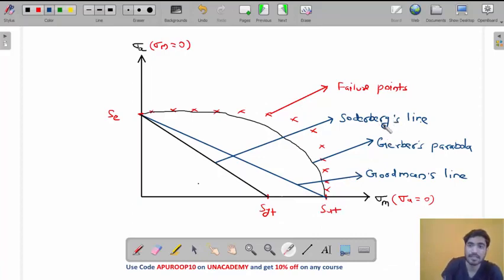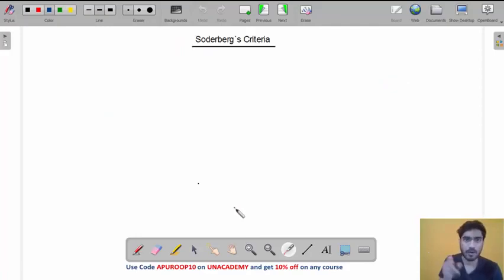Okay, so we have three different criteria. Just like we saw 5 theories of failure in static loading, here we are seeing 3 different theories: Soderbergh, Gerber and Goodman, my friend. Okay. Now, my friend, this is the graphical representation. We have to see their mathematical equation also. We have to see the equation of the Soderbergh line, Gerber parabola and Goodman's line, because we will use that equation to design the machine element. So let's see the equation of all these criteria.